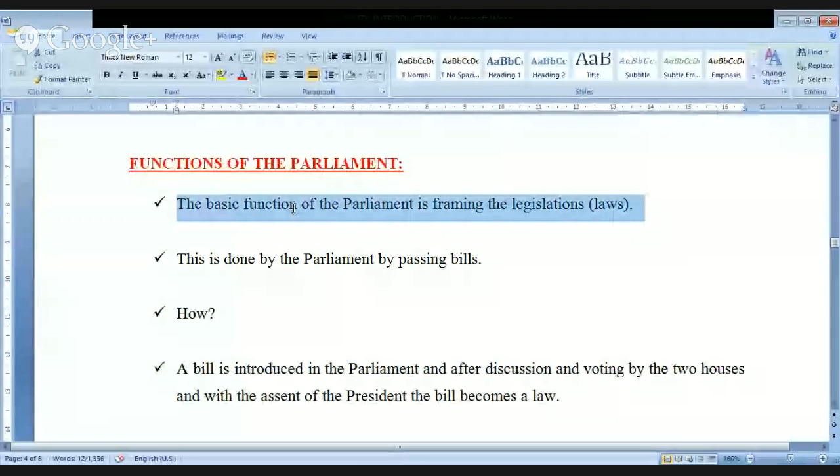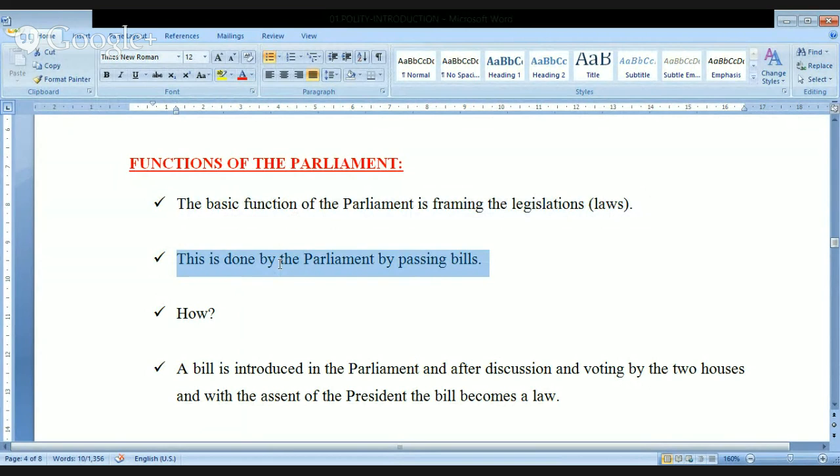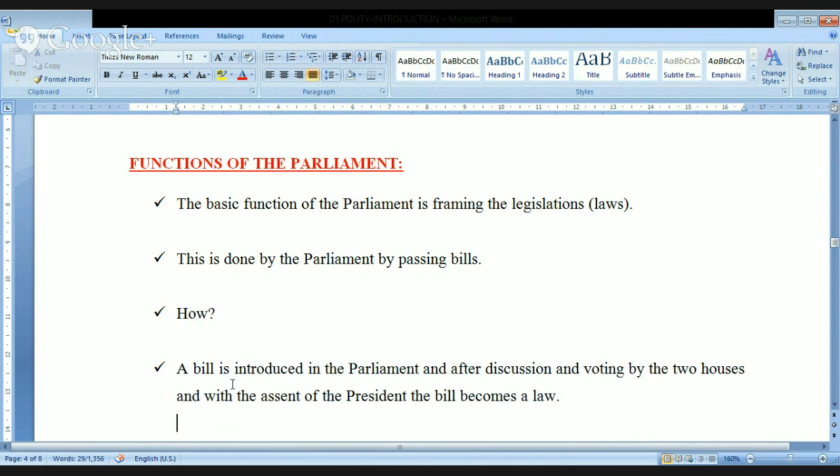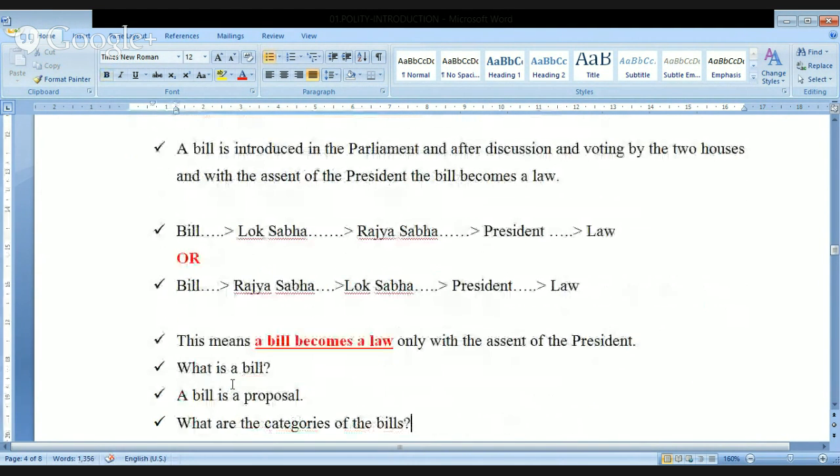Look at this. The basic function of the parliament is framing the legislations. That is nothing but law making. This is done by the parliament by passing the bills. How? Let's try to understand how it is going to happen. A bill is introduced in the parliament, and after the discussion and voting by the two houses, and with the assent of the president, the bill becomes a law. Very, very important here: only with the assent of the president, the bill becomes a law.